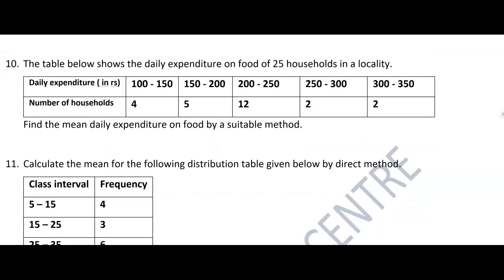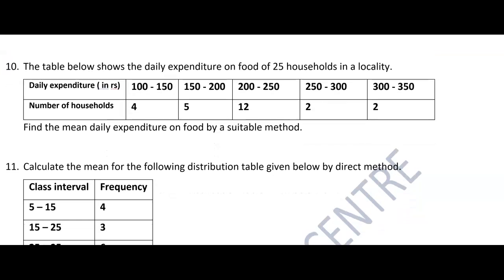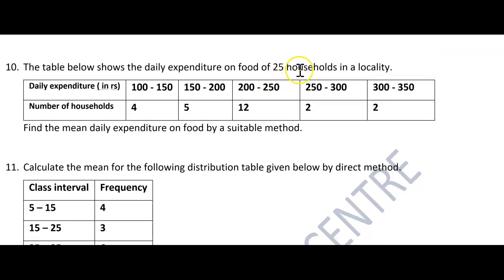question number 10. The table below shows the daily expenditure of food of 25 households in the locality. So you can see here daily expenditure is nothing but class interval, number of households is nothing but frequency. Now they are asking you to find the mean by using a suitable method. Suitable method means we have various methods like direct method, assume mean method, step deviation method, right. But here you can use a suitable method, but